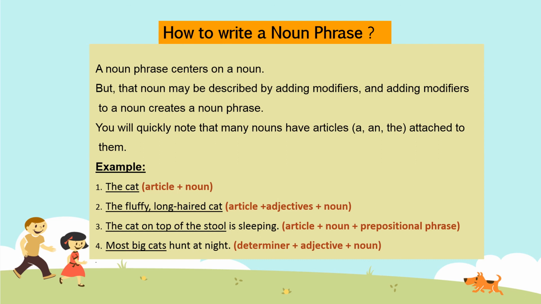The cat on top of the stool is sleeping. The is the article, cat is the noun, top of the stool is prepositional phrase. Most big cats hunt at nights. Most is a determiner and big is the adjective and cat is the noun. So like this, noun phrases can be made by using the determiners before the noun or after the noun. Hope you have understood noun phrase and how a noun phrase can be written by using the modifiers.